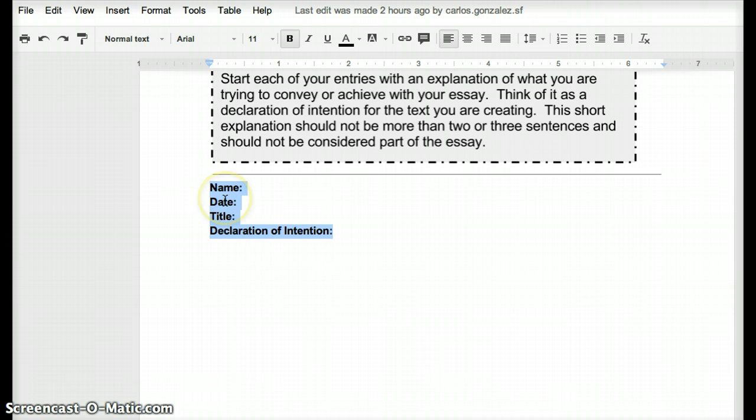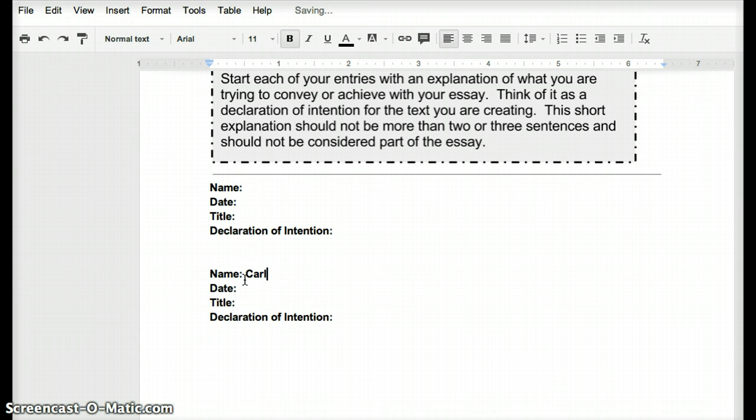So what you should do is copy this header, and then when you're ready to post your essay, click on it and put your name. I'm just putting my name, but you would put your name, the date, the title, and then the declaration of intention. What is a declaration of intention? It is a sentence or two saying what the essay is about. What is it responding to? Maybe it's responding to someone in the group who gave a particular assignment.